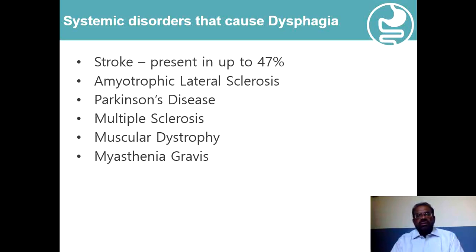So just to again summarize the various systemic disorders which can cause dysphagia, one has to look for the presence of stroke, motor neuron disease, Parkinson disease, multiple sclerosis, various types of myopathies and muscular dystrophies, and neuromuscular disorders in the form of myasthenia gravis or Eaton-Lambert syndrome.